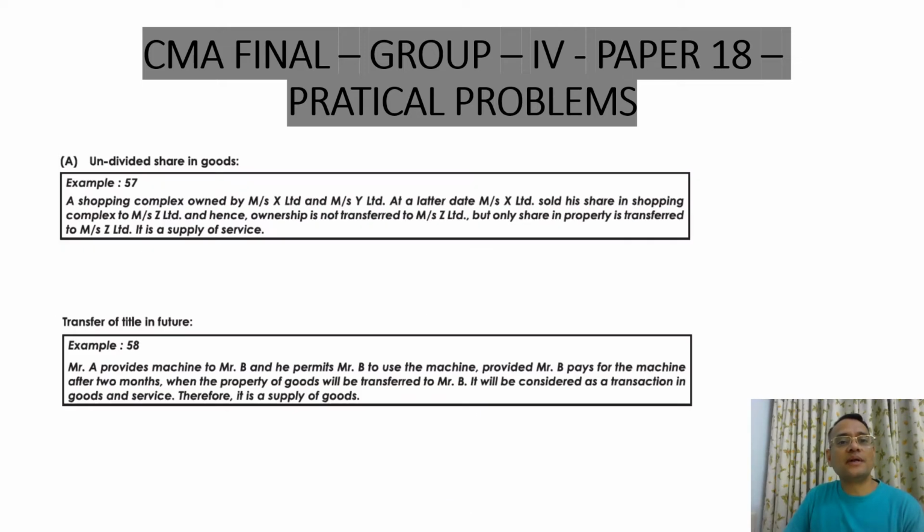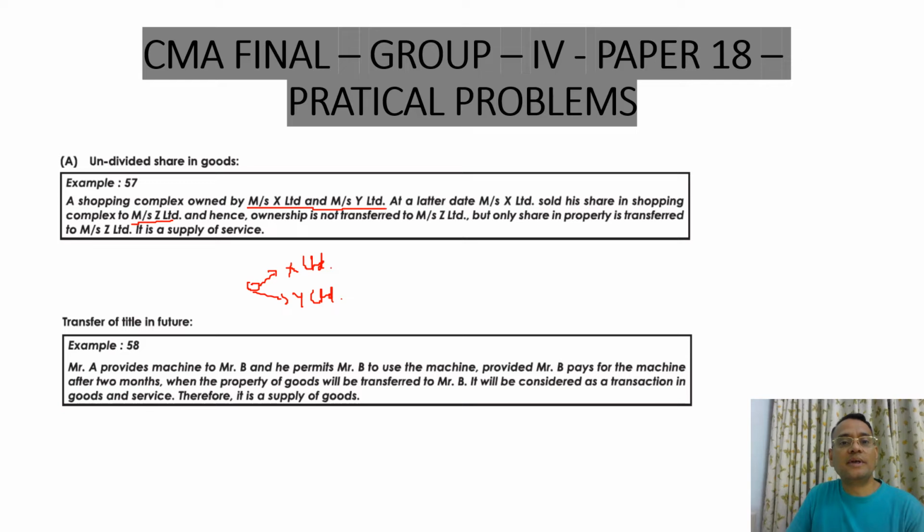A shopping complex is owned by Messrs. X Limited and Messrs. Y Limited. At a later date, Messrs. X Limited sold its share in the shopping complex to Messrs.